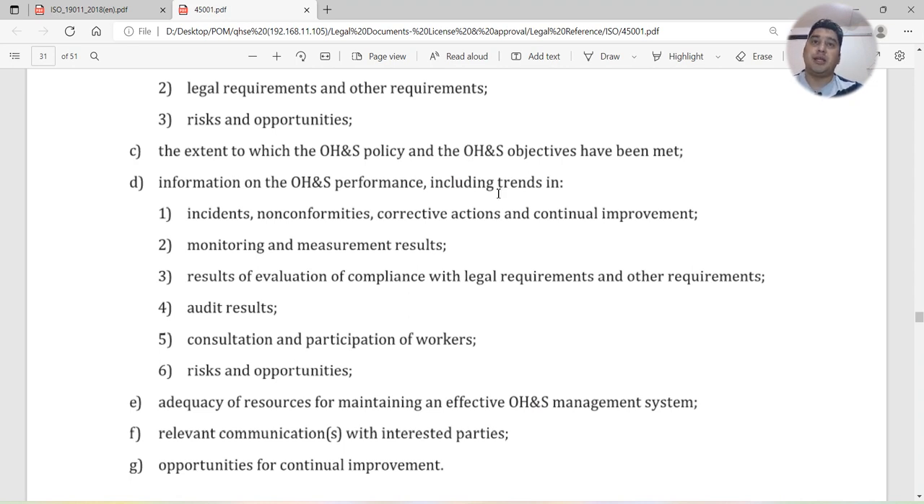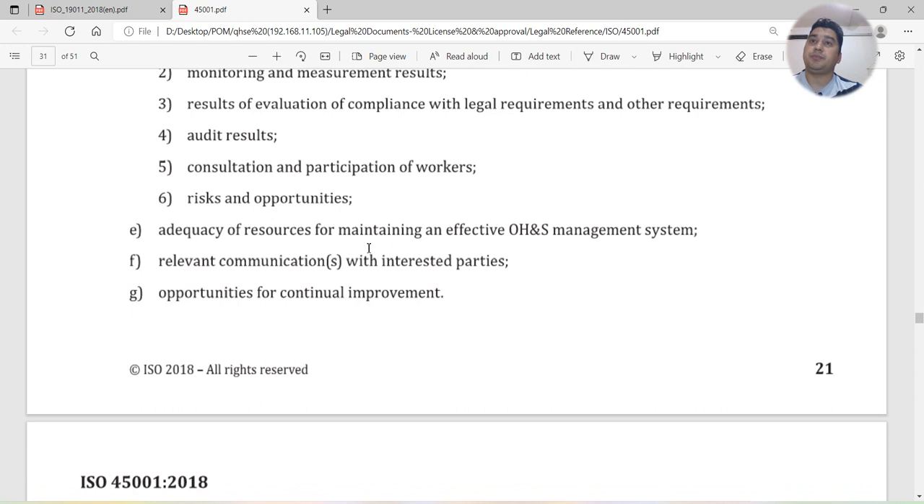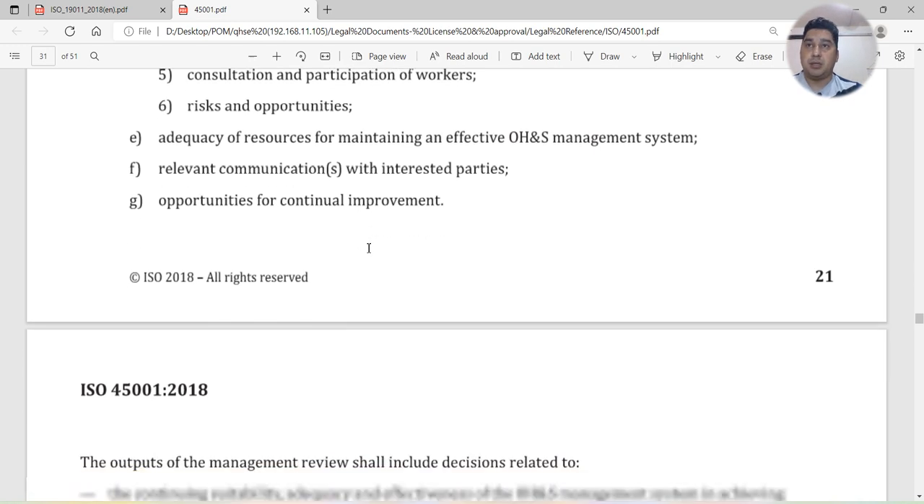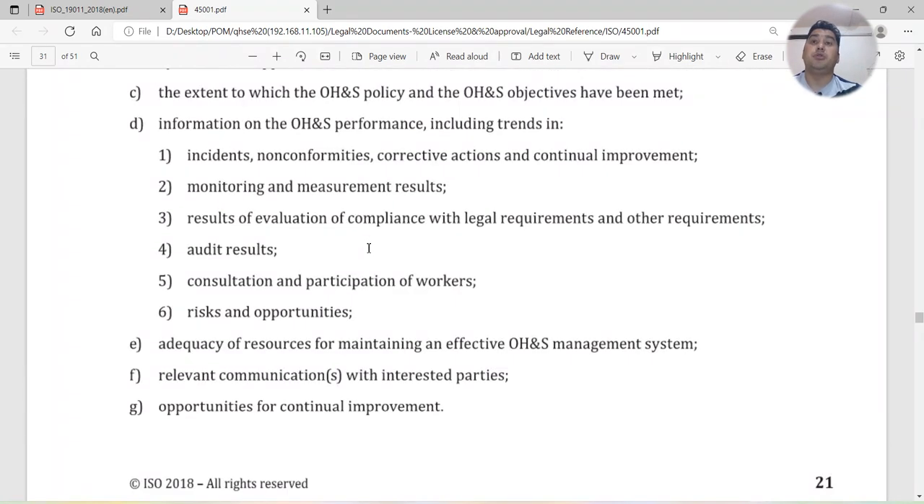Information on OHS performance, including trends in incidents, non-conformities, corrective actions, continual improvement, monitoring and measurement results, results of evaluation of compliance with legal requirements and other requirements, audit results if there is any audit, consultation and participation of workers, risks and opportunities, adequacy of resources for maintaining an effective OHS management system, relevant communication with interested parties, and opportunities for continual improvement. These are the things you have to include in the agenda, and these are the inputs.